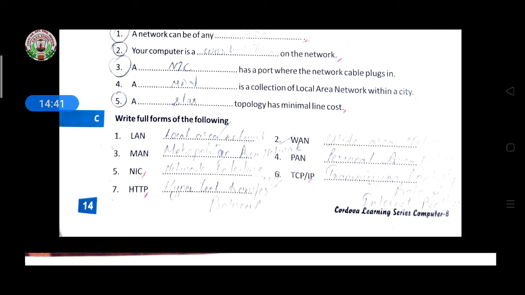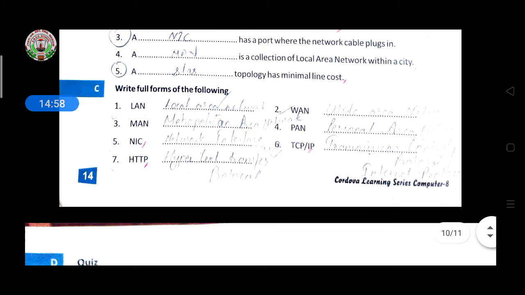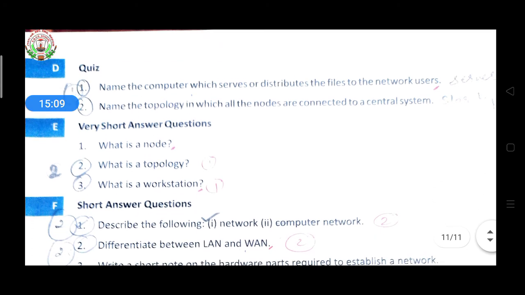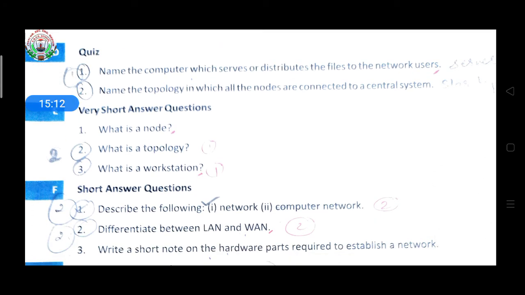Then write the full form of the following: LAN, local area network; MAN, metropolitan area network; NIC, network interface card; HTTP, hypertext transfer protocol; WAN, wide area network; PAN, personal area network; TCP/IP, transmission control protocol. Then quiz: name the computer which serves or distributes files to the network users: server. Name the topology in which all the nodes are connected to a central system: star topology.